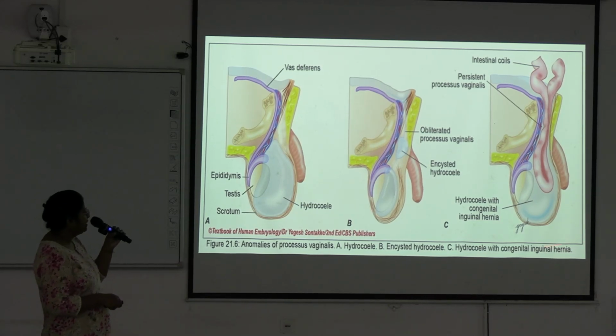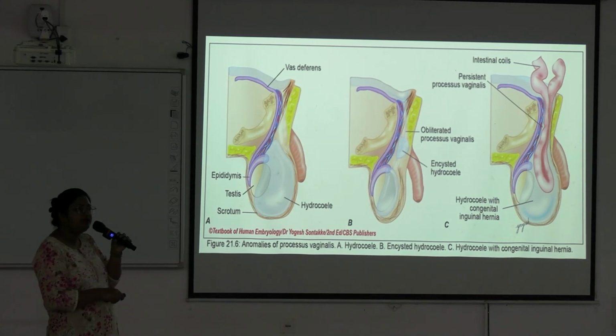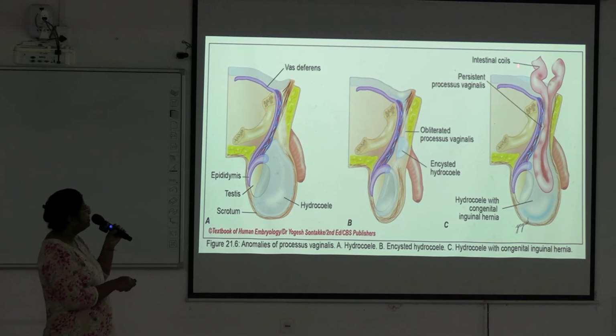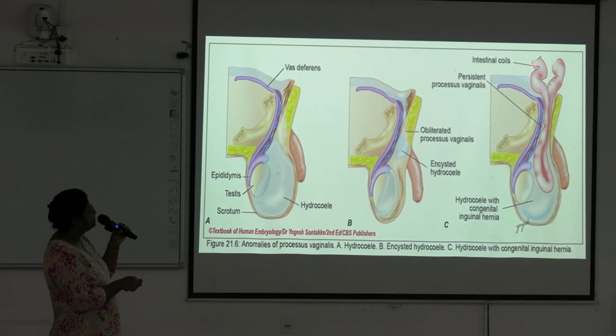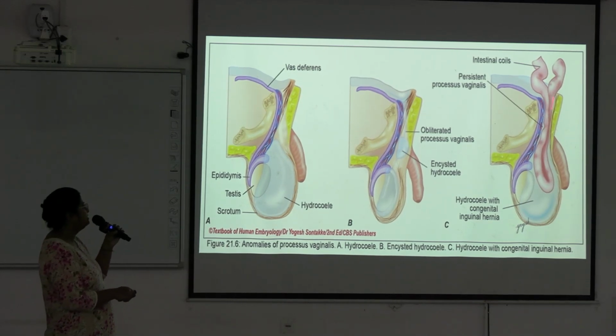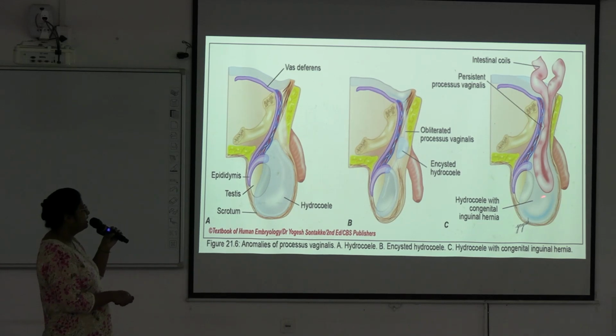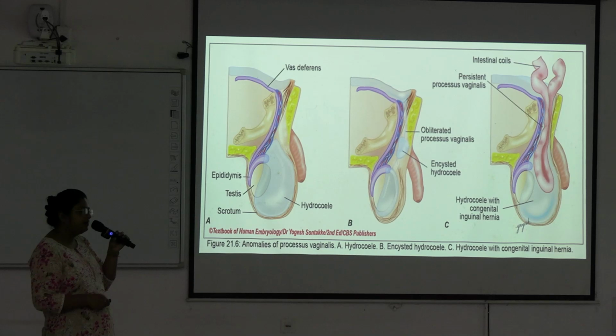And the third one is hydrocele with congenital inguinal hernia. The whole of the processus vaginalis remains patent. So you can see the gut content, the intestine, is reaching through this processus vaginalis up to the scrotal sac. So here is congenital inguinal hernia along with the hydrocele. Also there will be fluid collection within the sac.